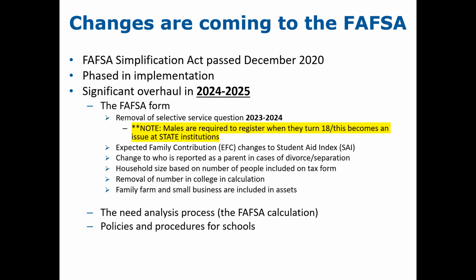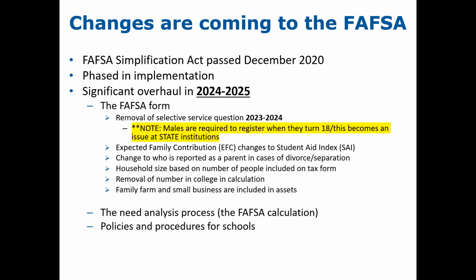Now, the Selective Service registration requirement is still a federal requirement that when males turn 18, they are required to register with the Selective Service. And if a student is attending a state institution, specifically, we can speak about the state of Ohio, the registrar or the records office at the college and university will still be making sure that those males have complied with that requirement. We are required to by the state of Ohio. And how a male will know that they did not successfully comply with that requirement at many schools is they will be assessed out-of-state tuition until they comply with that requirement to register with Selective Service.